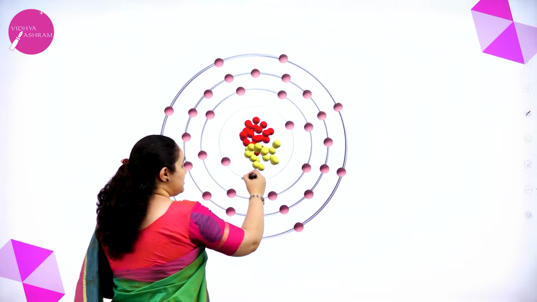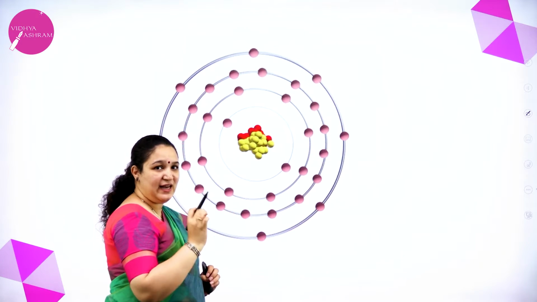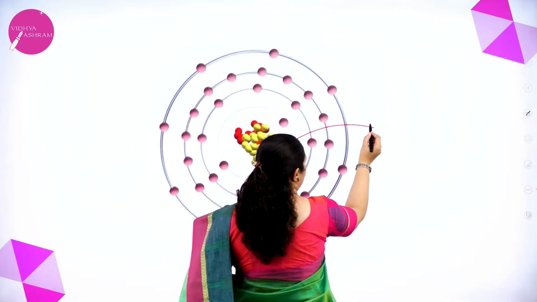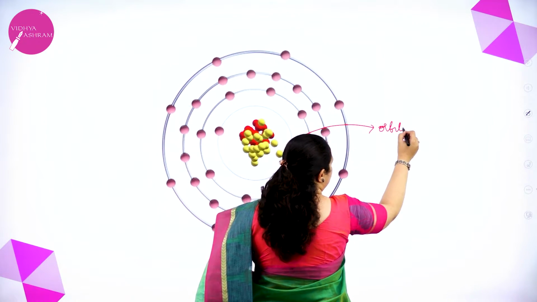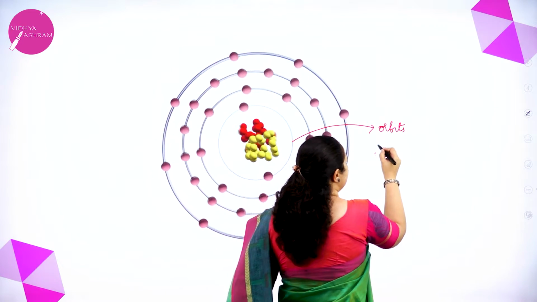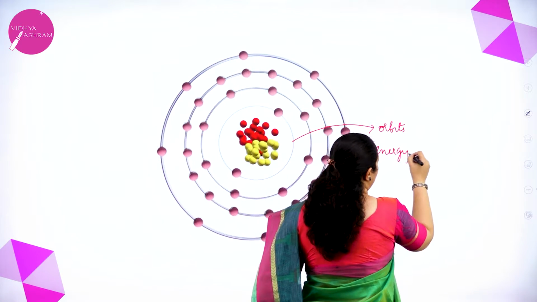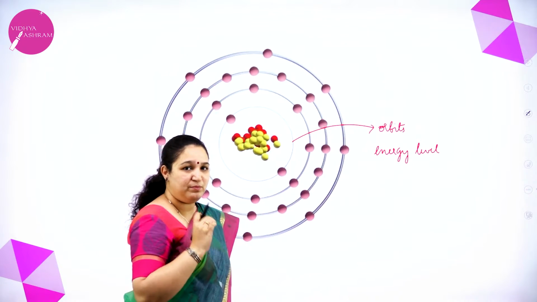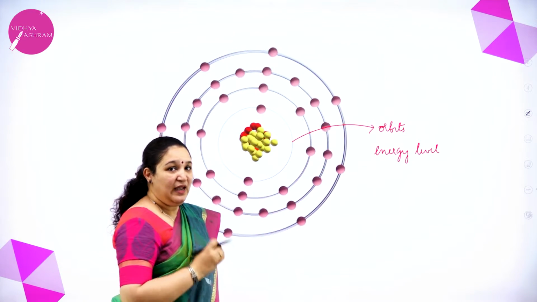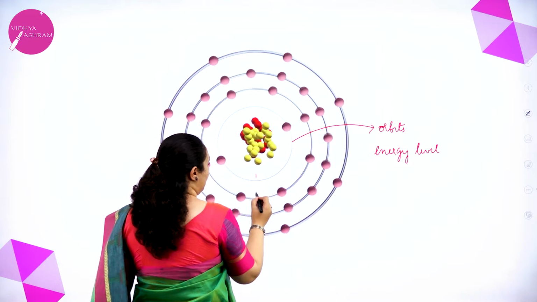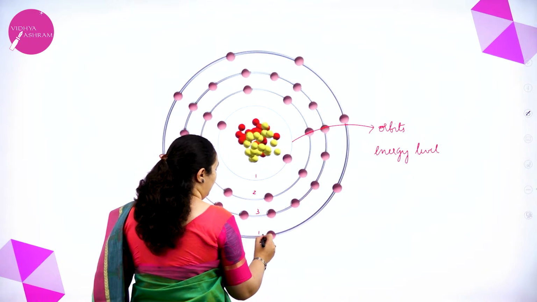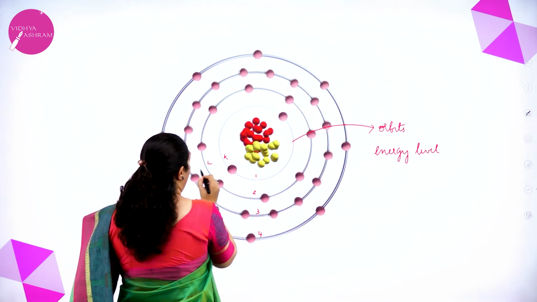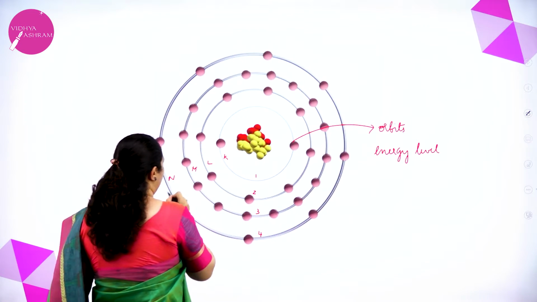Around the nucleus there are circular paths in which the electrons revolve, and they are called orbits, or energy levels or energy shells, because they have a particular energy. They are designated as 1, 2, 3, 4, etc. or K, L, M, N.